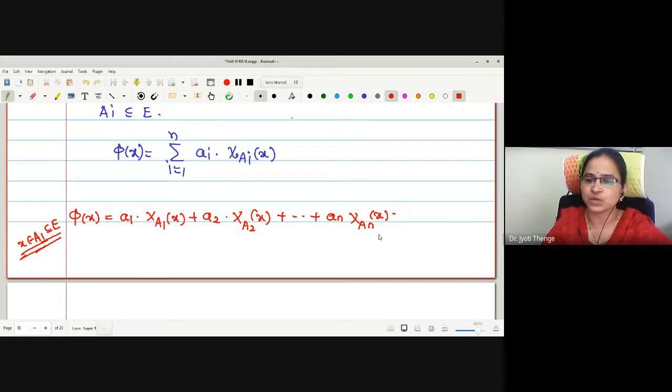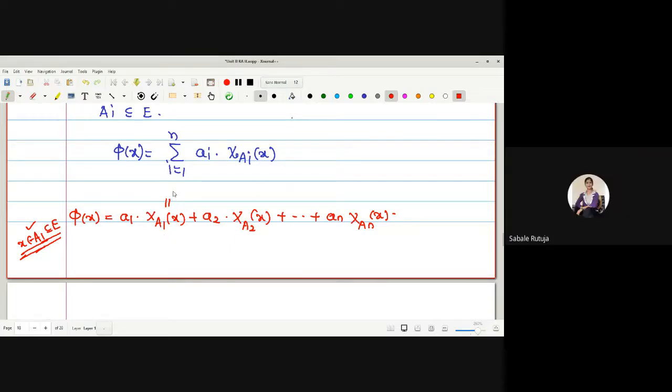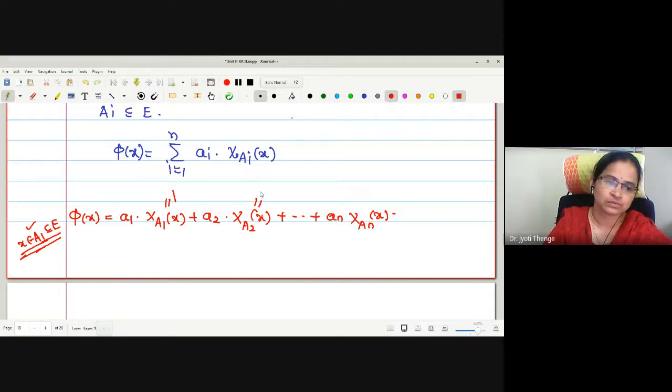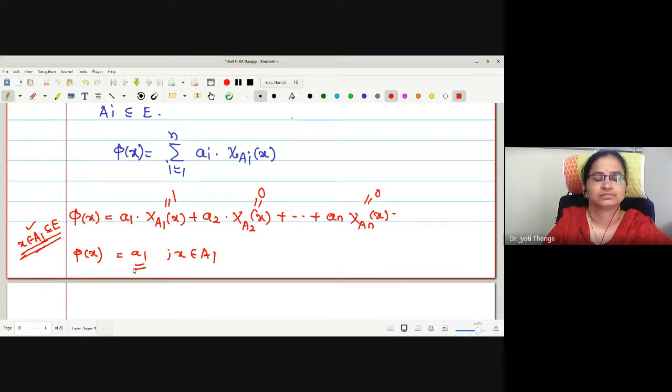What about the values of these characteristic functions now? What about chi A1 of x? I have selected x in A1, so this value is 1. What about chi A2 of x? Since x is in A1, chi A2 of x must be 0. Chi An of x is 0. Therefore, we get phi of x equal to a1. You may check it like this for the remaining values as well.